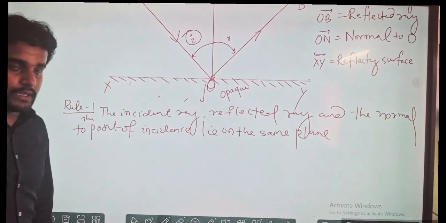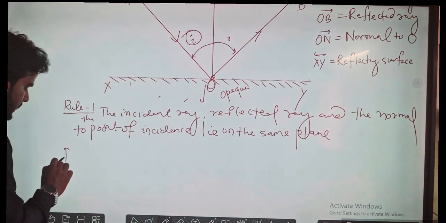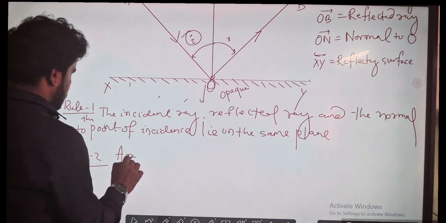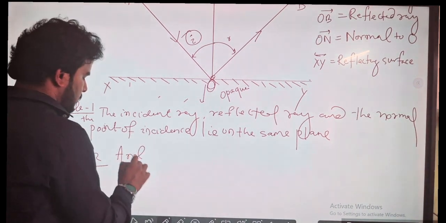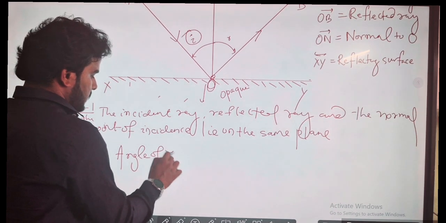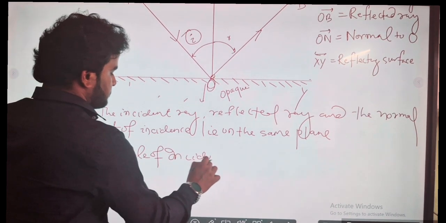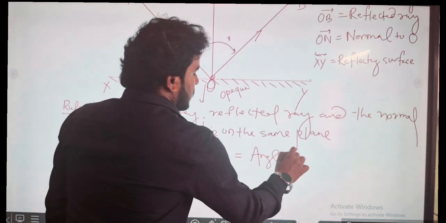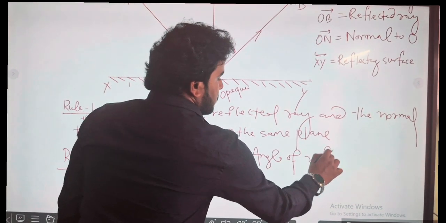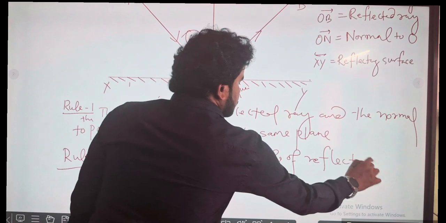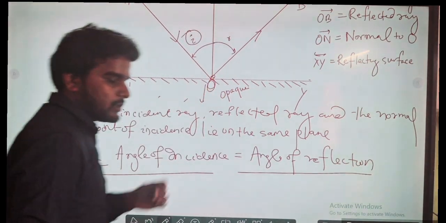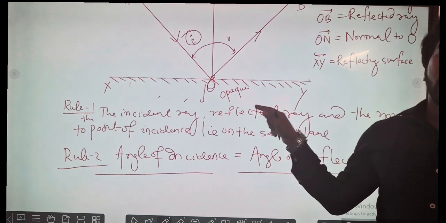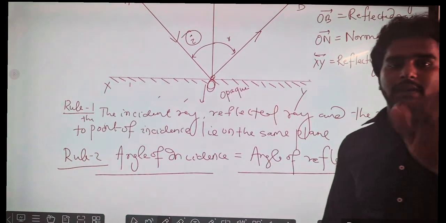This is rule number one. Another rule is also there. That is very simple. The angle of incidence is equal to the angle of reflection. Clear? These are the two things which are to be followed when we are going for the reflection process.